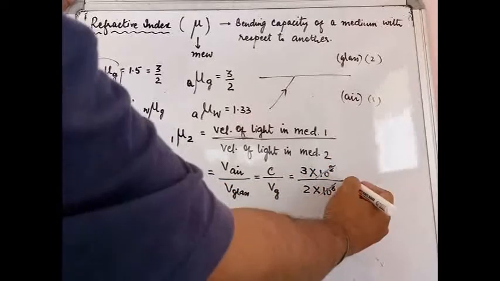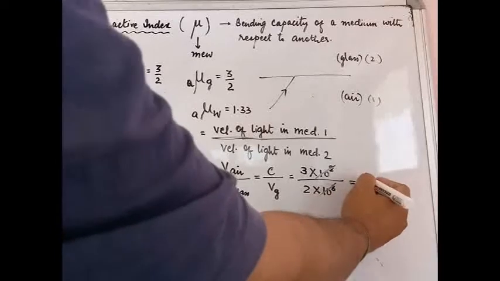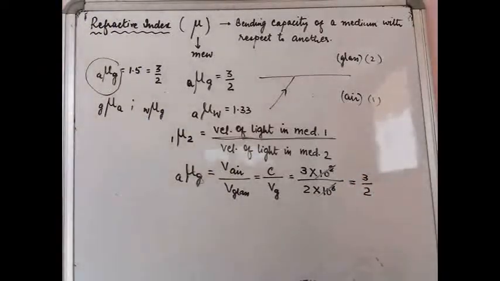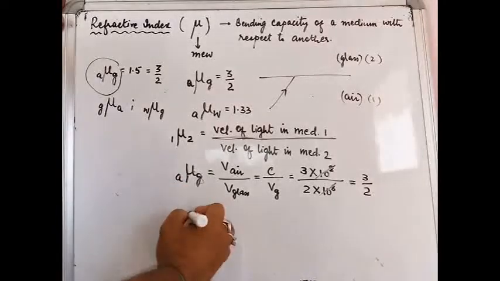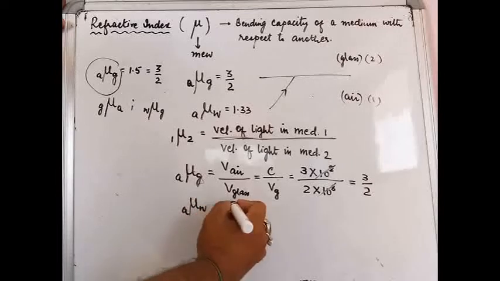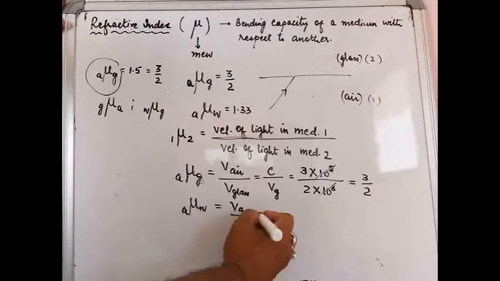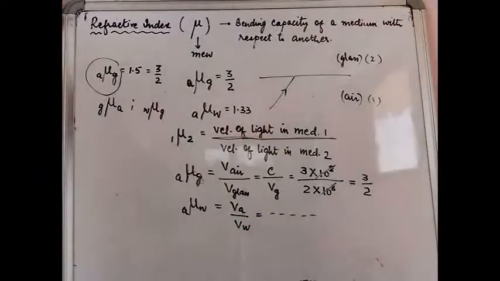This and this gets cancelled, so this is how you get a value of 3/2. Okay, similarly, if you have refractive index of water with respect to air, you will have V air at the top and V water at the bottom, and this way you can calculate the value of this also.